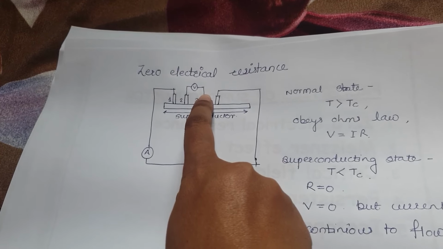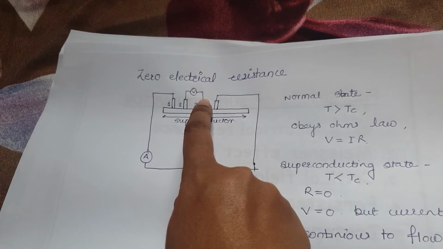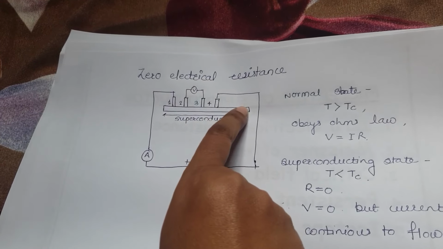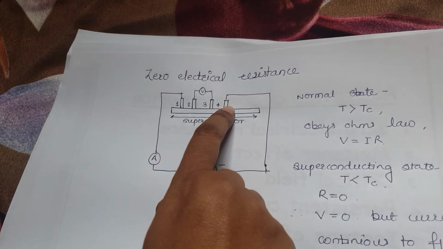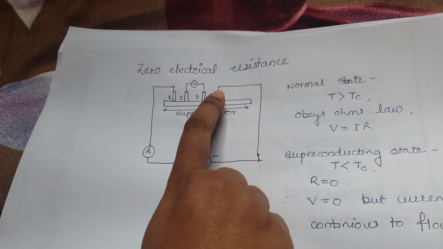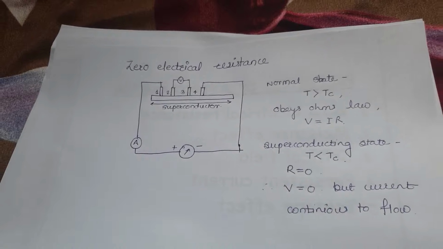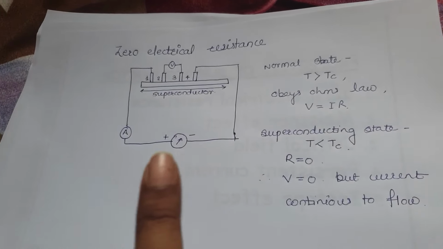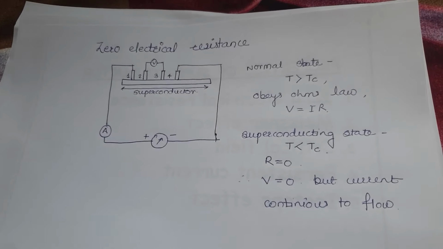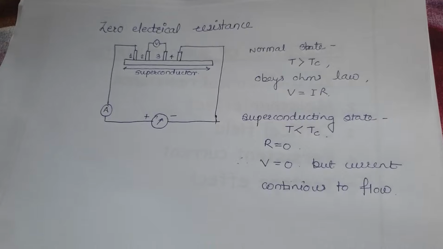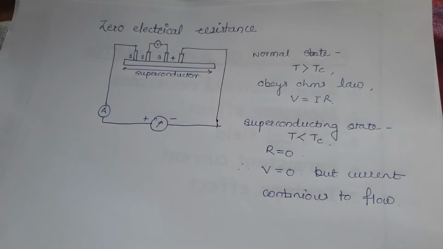That is, voltage is also zero, but still current is flowing through this superconductor because it is connected to 1 and 4. So this is zero electrical resistance. That means voltage is zero, resistance is zero, but still current is flowing through this superconductor. So that is the first property, which is zero electrical resistance.